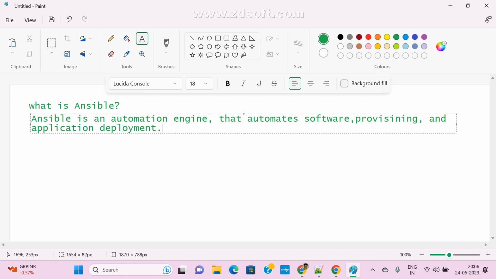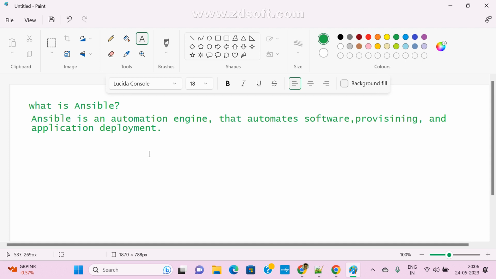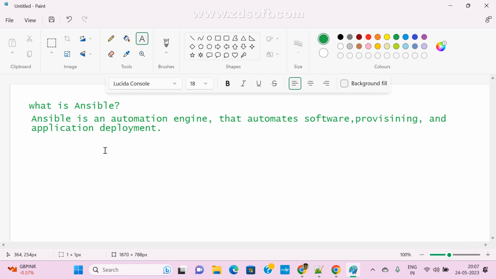The second thing is repetitive tasks. Ansible is an automation engine. With the help of Ansible we can automate software provisioning, so we can install and upgrade, and if you want to deploy any application automatically on multiple host machines. Not only a single machine, that is very easy. The main purpose is that I want to do the same task on multiple machines. In that case we mostly go for Ansible.